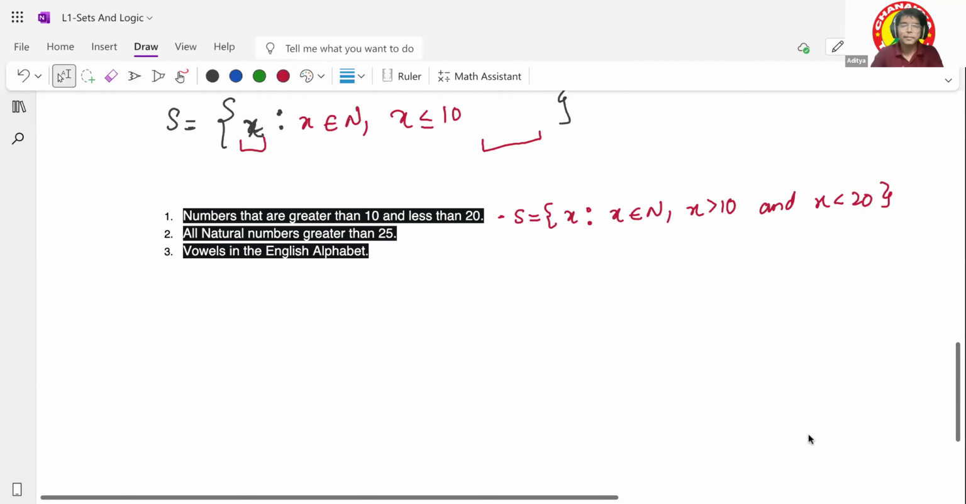What about the next one? S is equal to curly brackets x, and then x belongs to natural numbers, and x is greater than 25. Sorry, 25. Fine, that's correct actually.